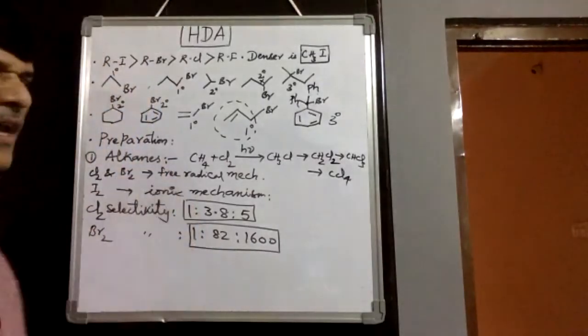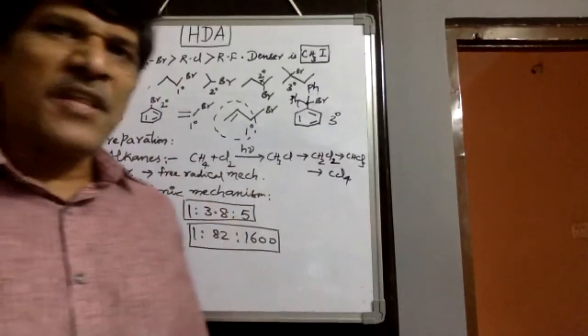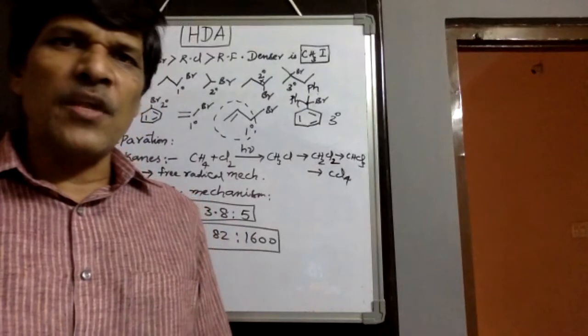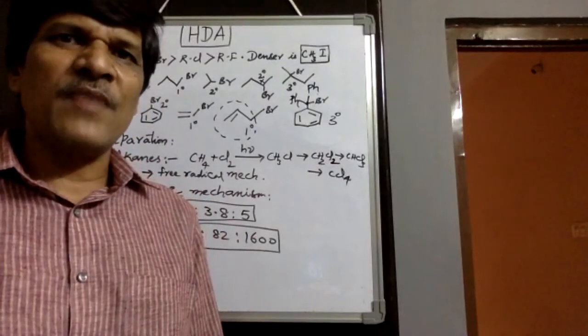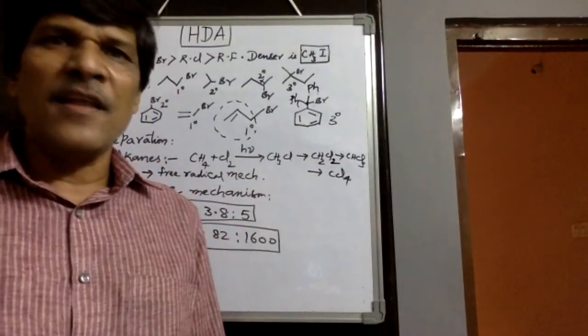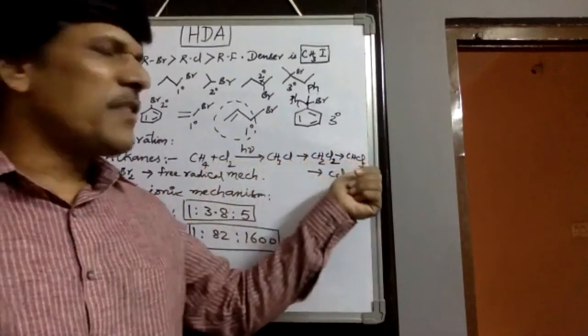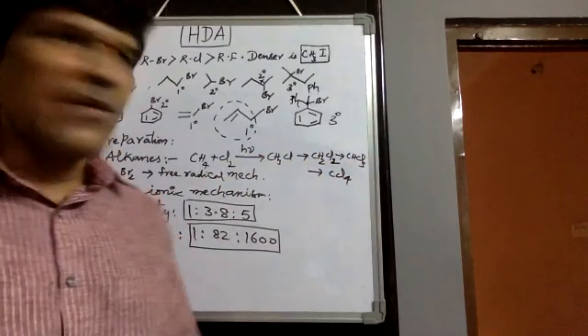Preparation from alkanes. Alkanes means methane, ethane, propane. For alkanes, chlorination and bromination are exothermic, and they follow a free radical mechanism. Chlorination of methane gives chloromethane, dichloromethane, chloroform as well as carbon tetrachloride.